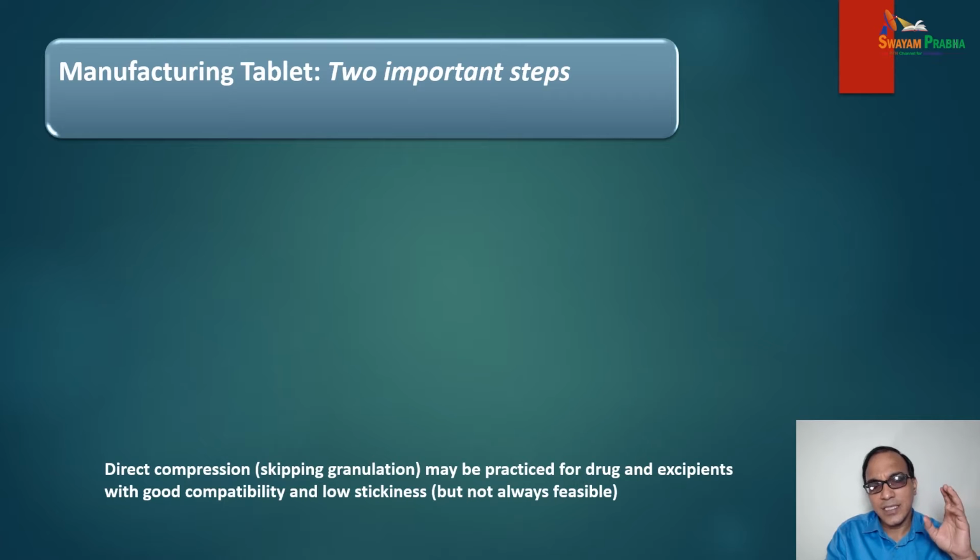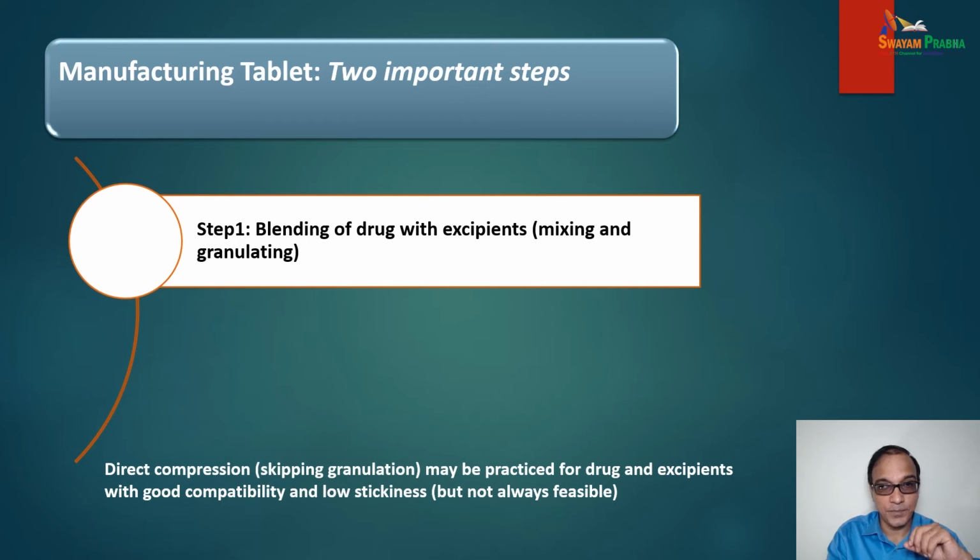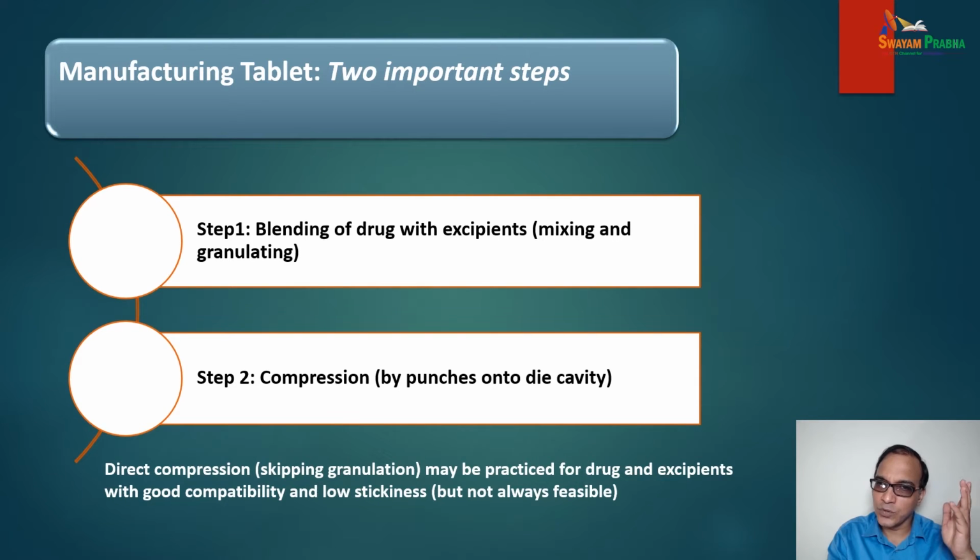Friends, in manufacturing of tablets, there are two important steps. Number one, blending of drugs with excipients, which is called mixing and granulation. While step two is compression by punches onto die cavity.